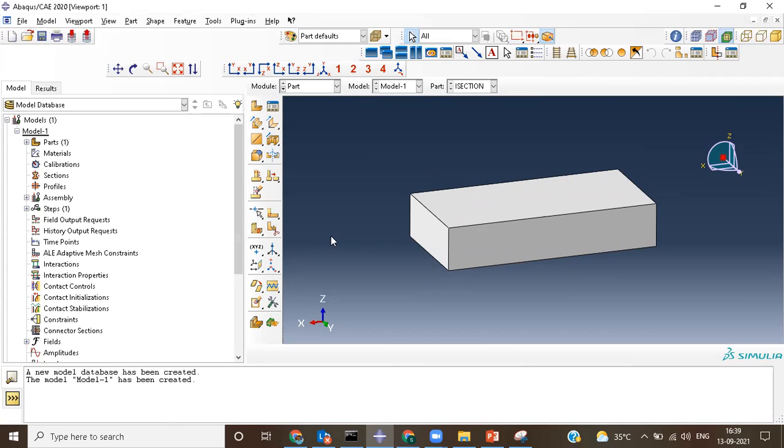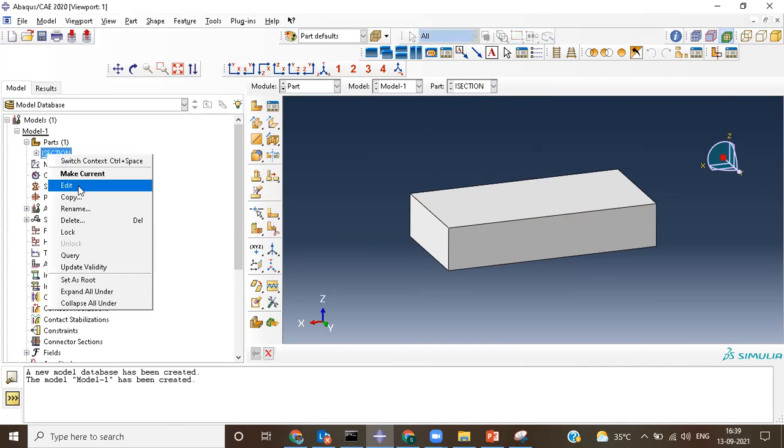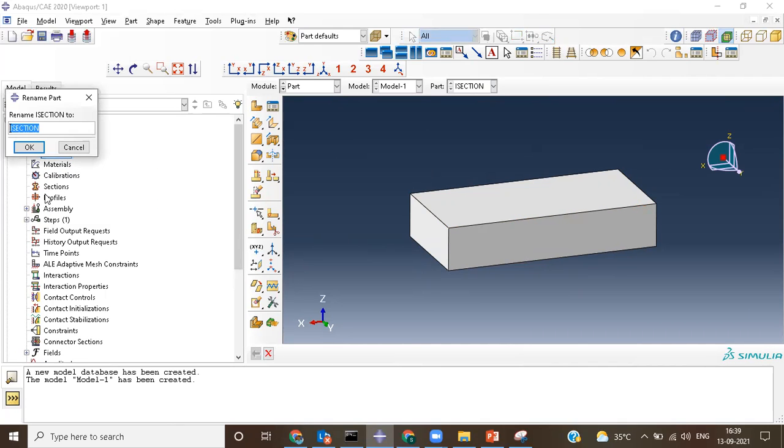Actually, what you can do is, on this I would like to extend this particular thing. This is where I can show the I section top plate. I can rename this as I section underscore top plate. Later on, if I want, I can go with different names also, whichever way I want.